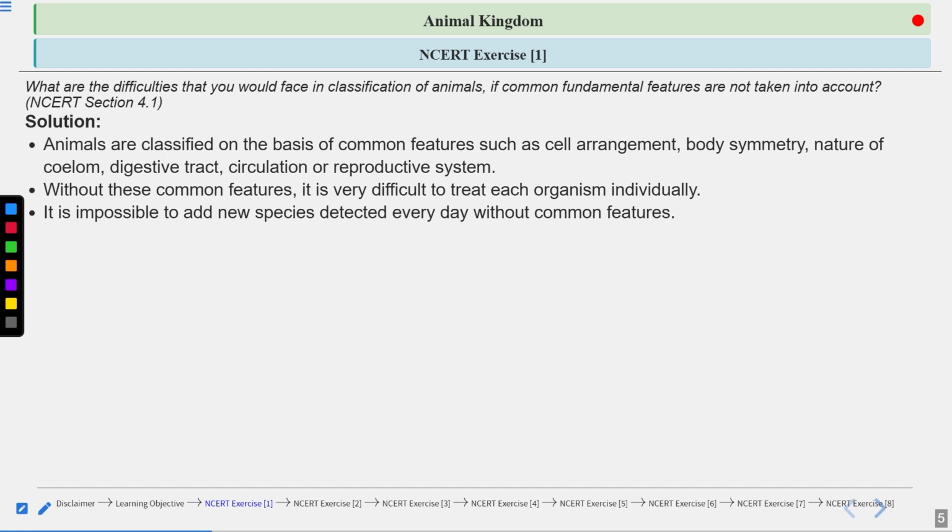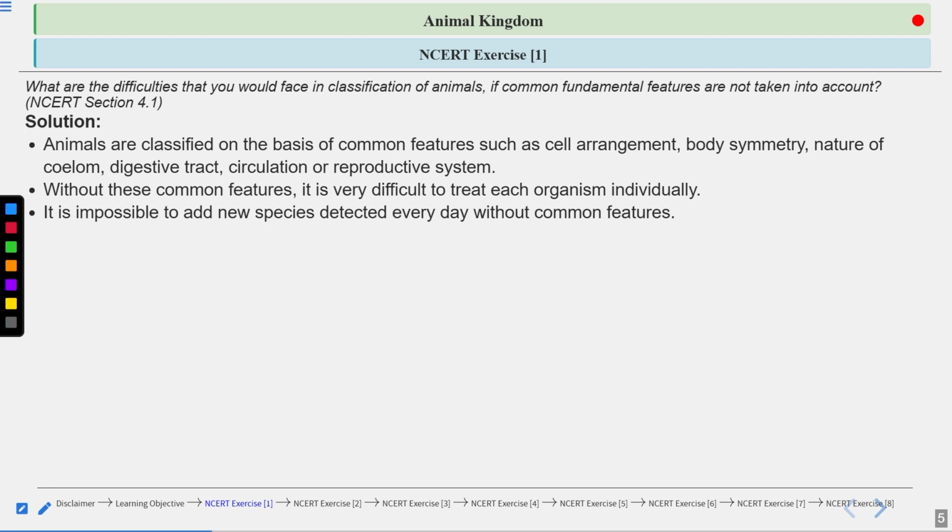If you do not follow these common features, suppose you got an animal, right, and you noted down some features that you see in that organism, like about the wings, suppose it has wings, type of legs, forelimbs, hind limbs, the type of symmetry it is having, everything you are noting on a paper.